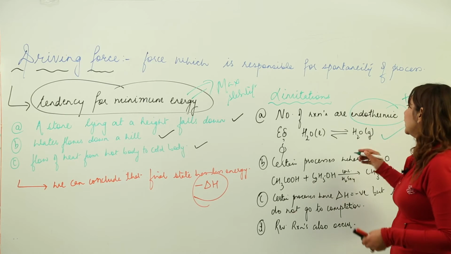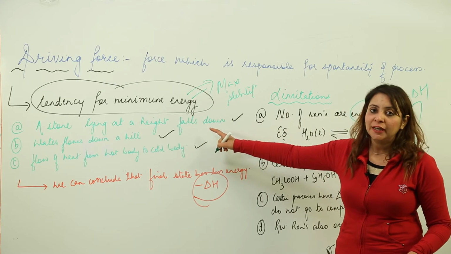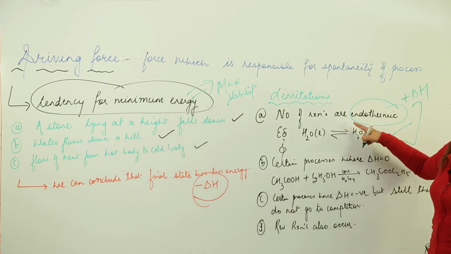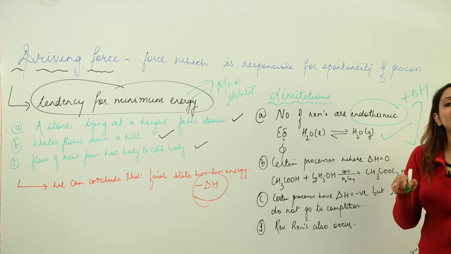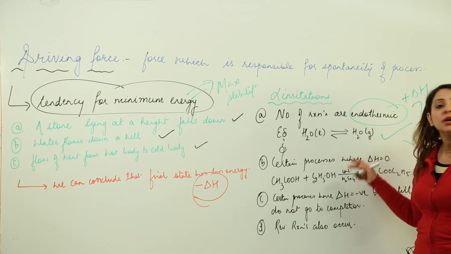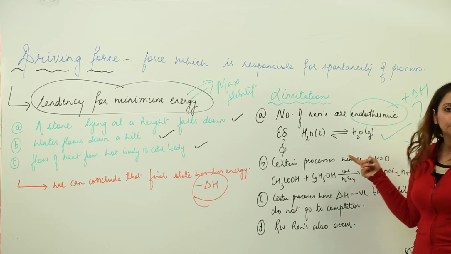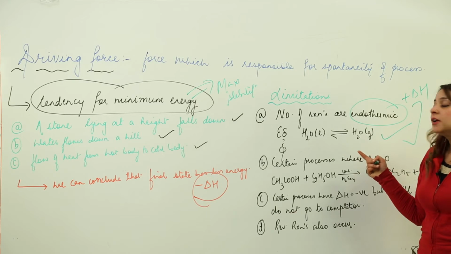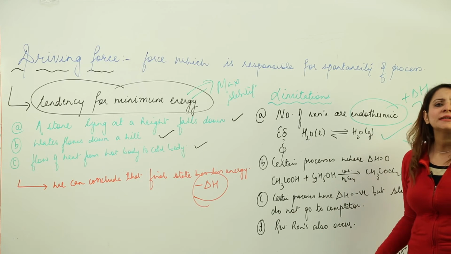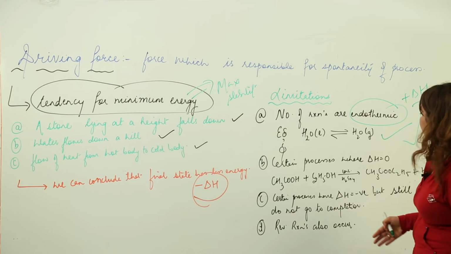So this cannot be the sole criterion which makes the process spontaneous, because here the delta H is positive, that means the processes which are endothermic can also be spontaneous, like the example I have stated before you, the evaporation of water. Apart from it, we have many more examples where endothermic reactions are spontaneous.